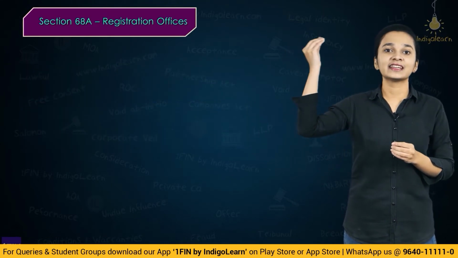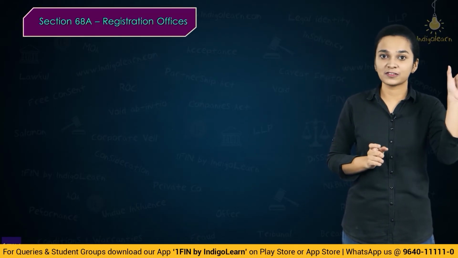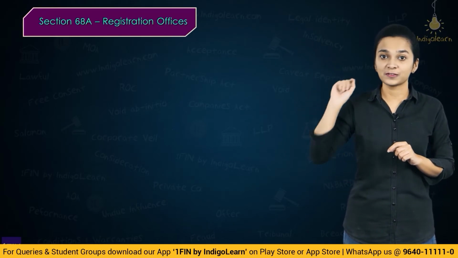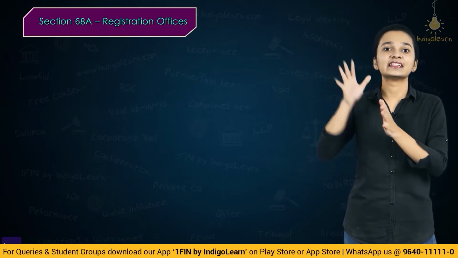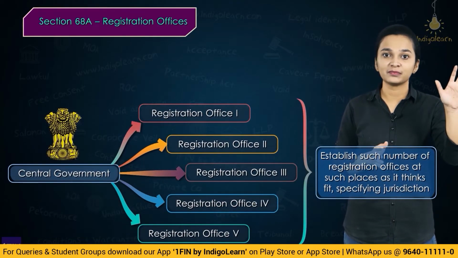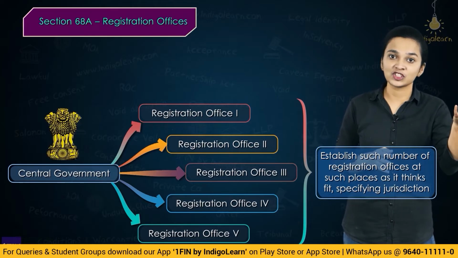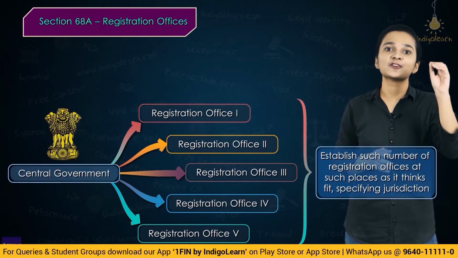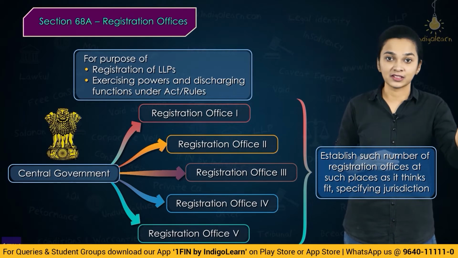So section 68A talks about the registration offices, and these are the government's registration offices. These are not the registered office of LLP. So 68A basically specifies that these registration offices can be established by the central government. As many registration offices as the central government wants, they'll establish them for the purposes of registration of LLP and also for discharging certain other functions.